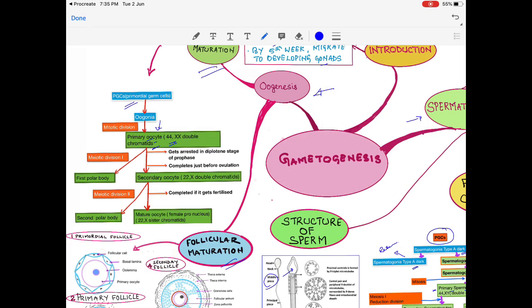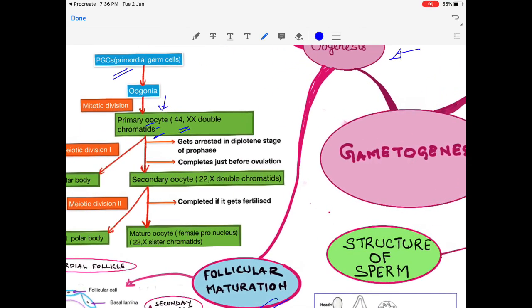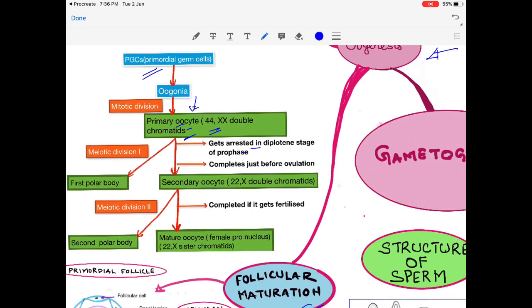Now this primary oocyte, as soon as it forms, that is before birth, it starts with first meiotic division, that is the reduction division. But this first meiotic division gets arrested in the diplotene stage of prophase, and it gets completed at puberty.